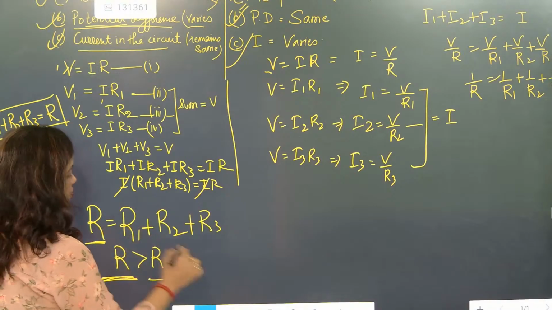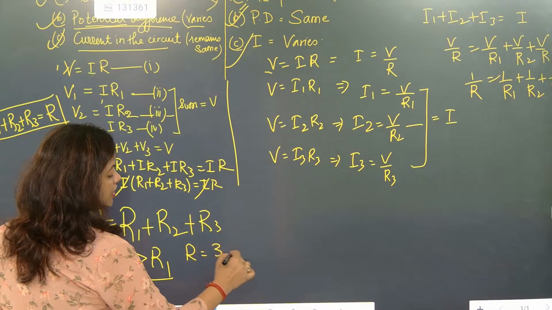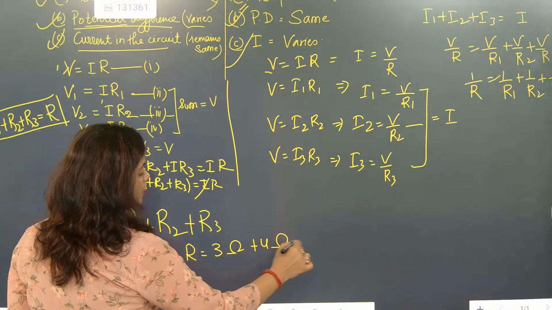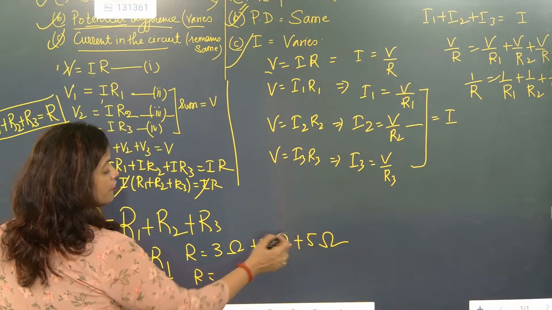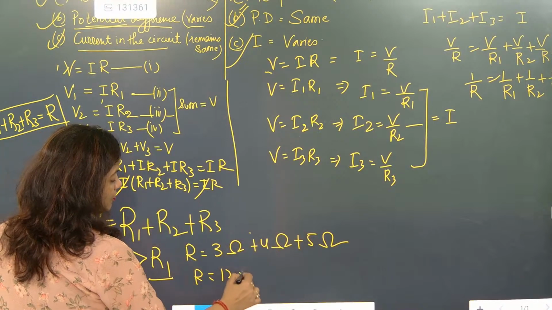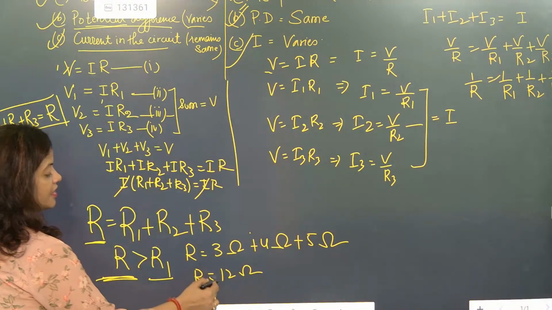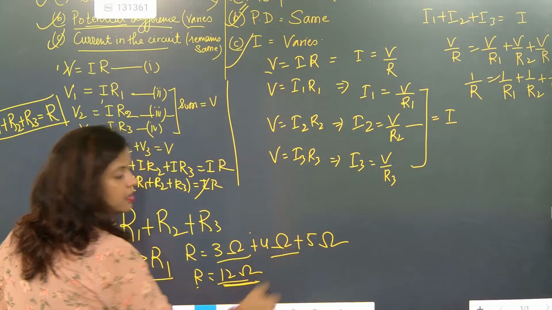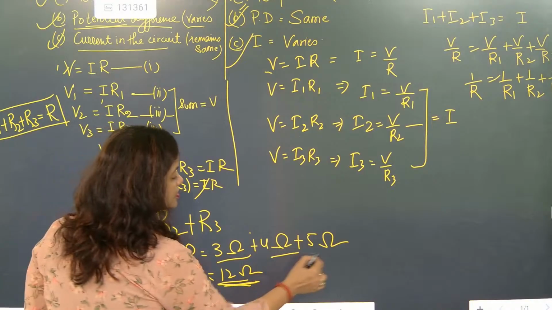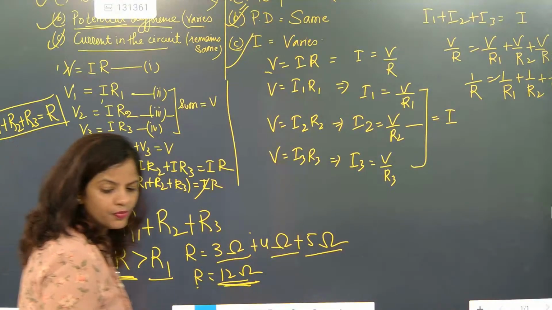Understood? How? So this R is equal to 3 ohm plus 4 ohm plus 5 ohm. So how much R is exactly coming as? 12 ohm. So 100% this R, 12 ohm, is greater than 3 ohm, 12 ohm is greater than 4 ohm and 12 ohm is greater than 5 ohm. I hope you might have understood.